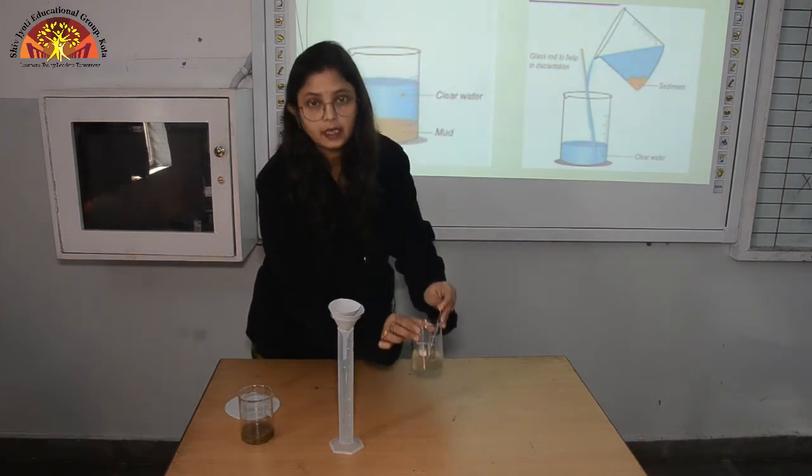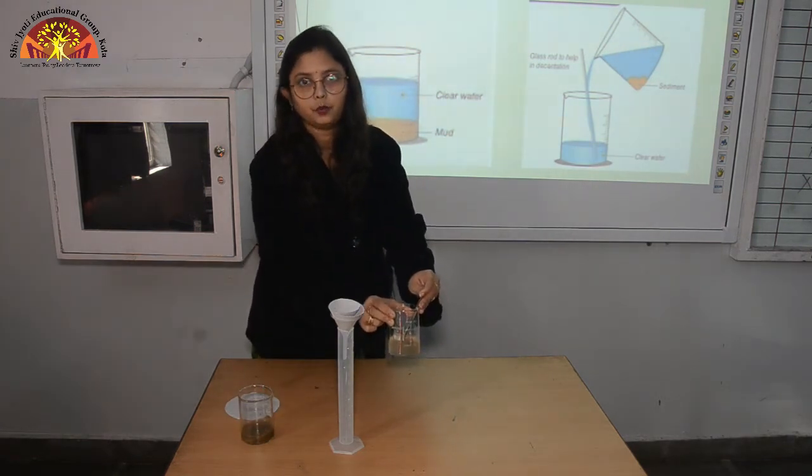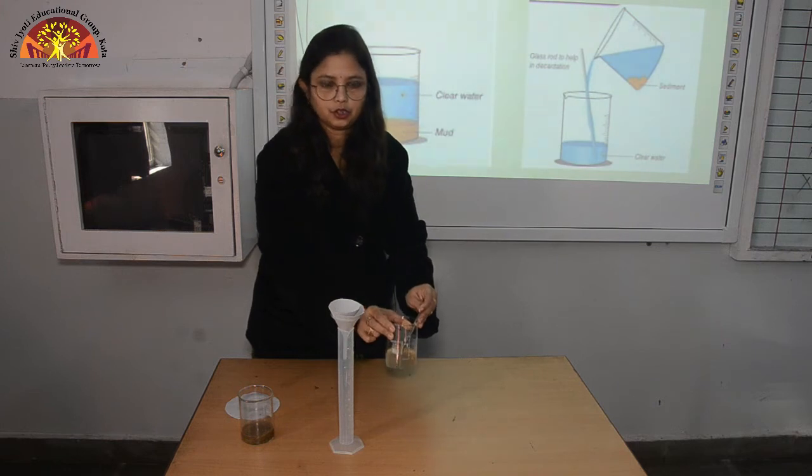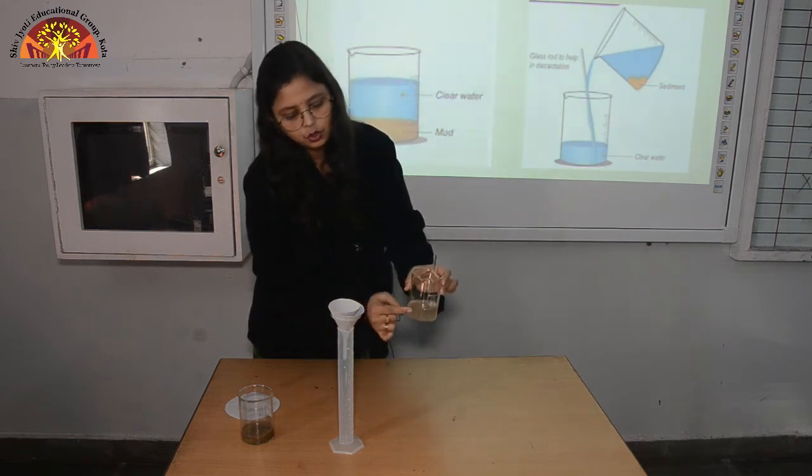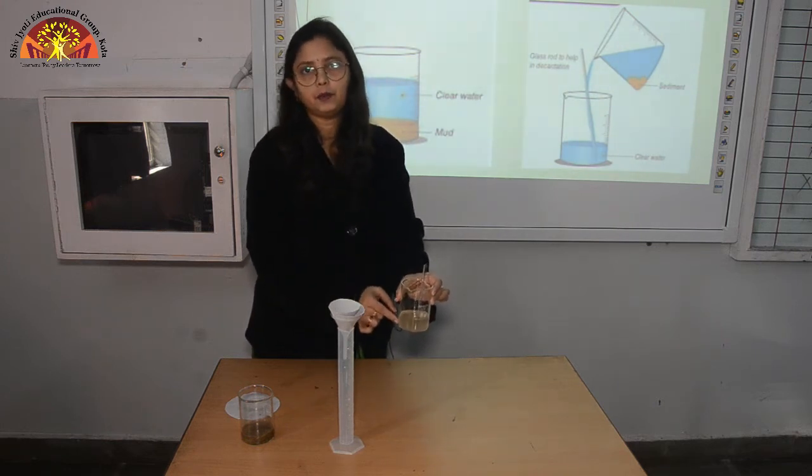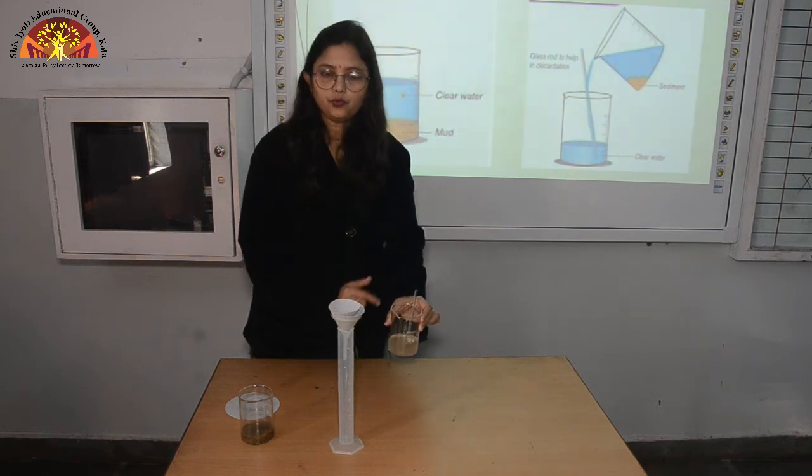So here you can see I have collected this water by the process called decantation. Now children, you can see this is not very clear, still it has some impurities. So now we will do filtration.